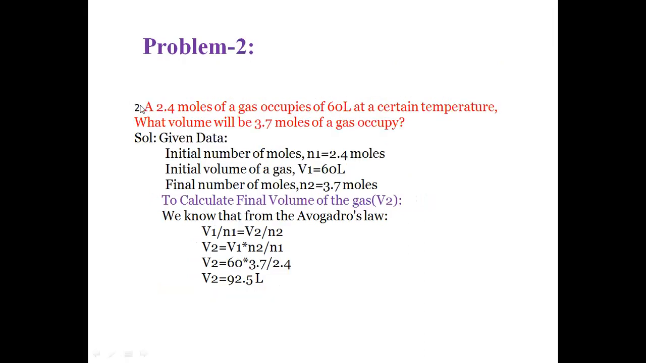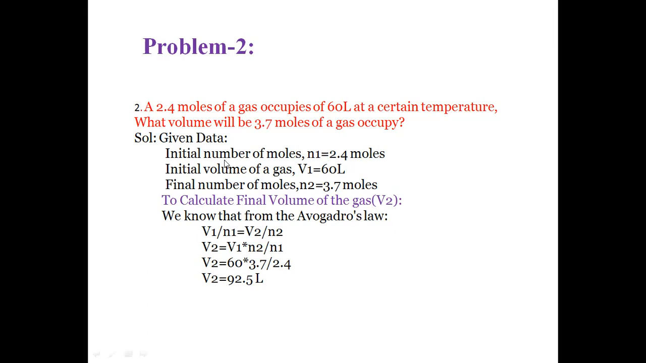Next problem. 2.4 moles of a gas occupy 60 liters at a certain temperature. What volume will 3.7 moles of the gas occupy? In this problem, a gas occupies 60 liters of volume with 2.4 moles. If the number of moles increases from 2.4 moles to 3.7 moles, what will happen to the volume? It will increase from 60 liters to how much, we have to calculate. So this is the problem description.